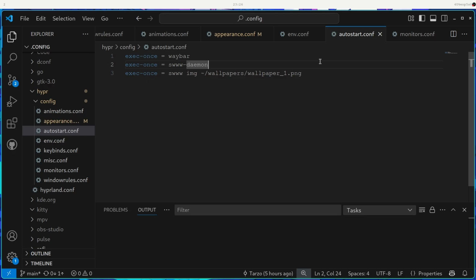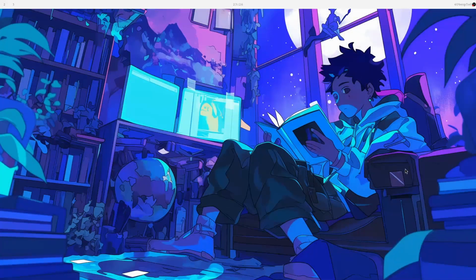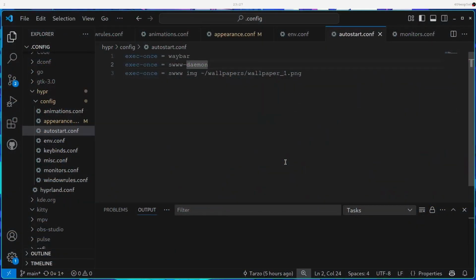So if I just move to another, otherwise you see this wallpaper right here. This is the same as my Windows wallpaper. So I'm using that, and I'm using SWWW for it mostly because it has a lot of customization and basically it has those theming capabilities where we can animate the wallpapers or even the transition. Thank you for this dude for correcting me that it's not actually animating the wallpaper, it's just animating the transition.